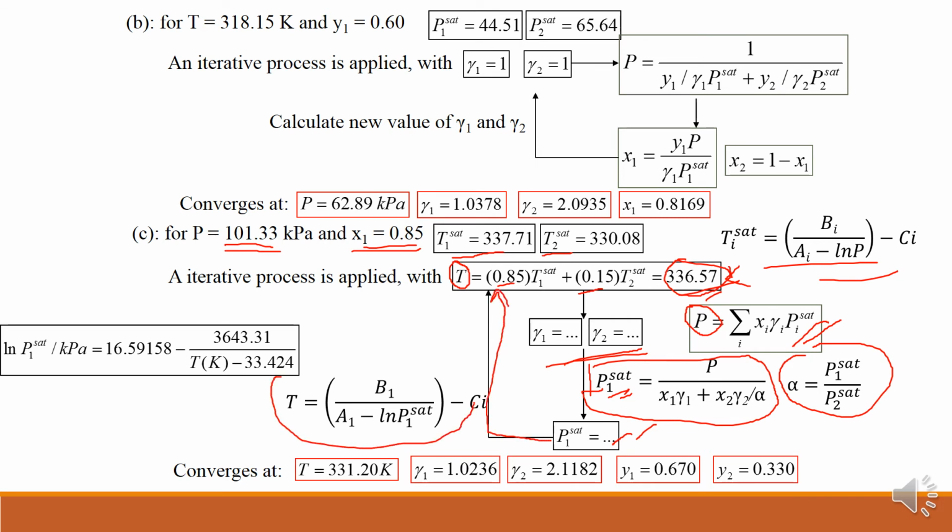Once we have P1 saturated, you can calculate a new value of temperature by using this entire equation. With this new value, again you can go for gamma 1, gamma 2. Again you can calculate P1 saturated, again you can calculate a new value of temperature. So this process continues, and this will provide the final value as this. So this is, you can say, the bubble T calculation.